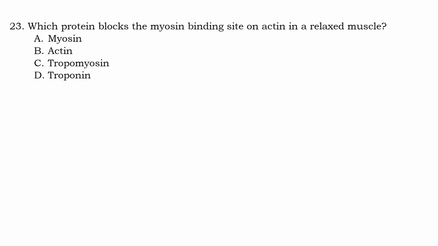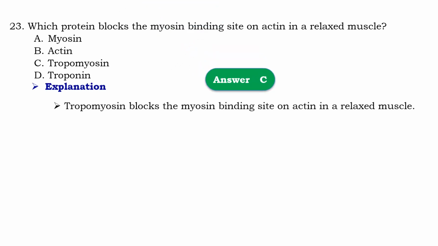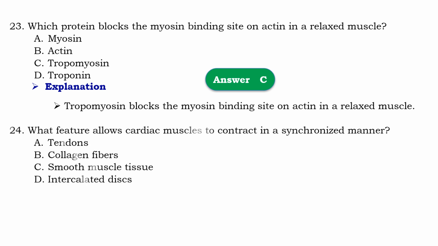Question number 23. Which protein blocks the myosin binding site on actin in relaxed muscle? So that should be C, tropomyosin. Means that tropomyosin blocks the myosin binding site on actin in relaxed muscle.